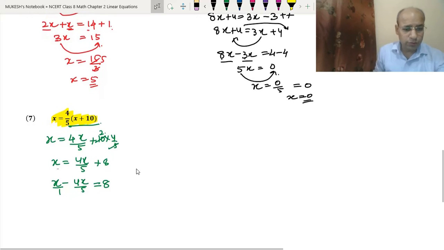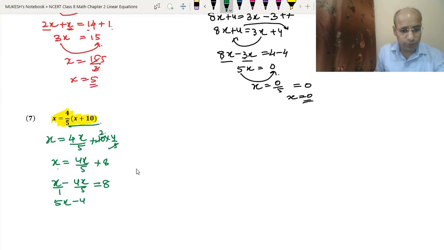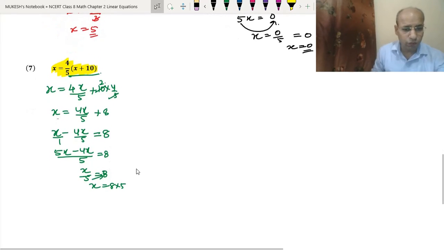Okay. So now we will take LCM 5, so it will become 5x minus 4x upon 5 equals 8. 5 minus 4 is 1. That means x upon 5 is equal to 8. We will cross multiply it. So that means x equals 8 into 5. So we got the answer x equals 40.